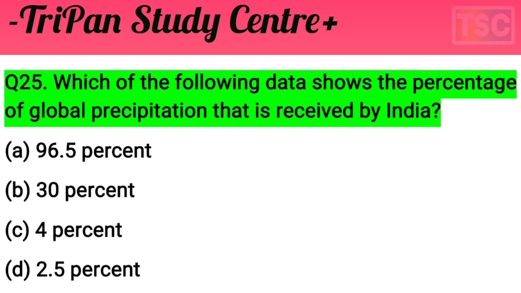I give you a few seconds. You must have a thought of your answer. Let's see what our answer is for this question. Which of the following data shows the percentage of global precipitation that is received by India? The answer is C, 4%. The 4% data shows the global precipitation that is received by India. Note in your notebook, 4% is the correct answer.